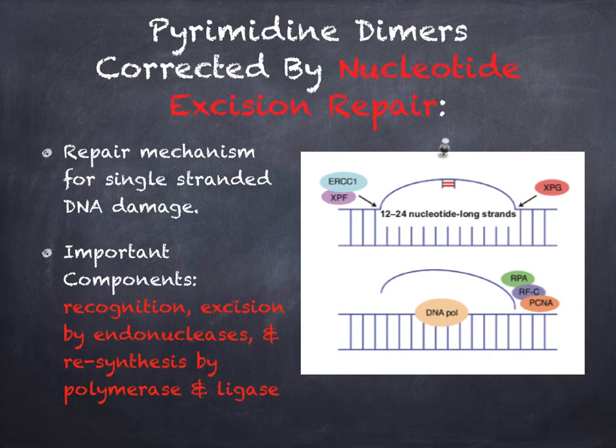The pyrimidine dimers use the nucleotide excision repair. This is a repair mechanism for single-stranded DNA damage. This is done by three steps. The first step is the recognition of damage by enzymes. The second step is the excision of the damaged strand. This can be both upstream and downstream of the damage by endonucleases. These strands are approximately 12 to 14 nucleotides long.